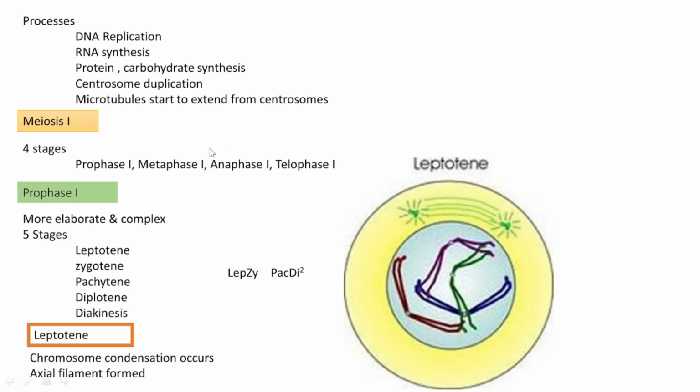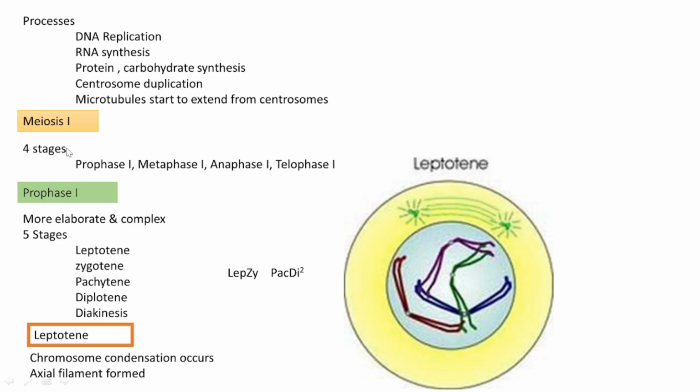Next, we are moving to meiosis 1, or the first successive division in meiosis. It consists of four stages. The names of those stages are the same that we have learned in mitosis: prophase, metaphase, anaphase, telophase. The only difference is that we are adding a one: prophase 1, metaphase 1, anaphase 1, and telophase 1.